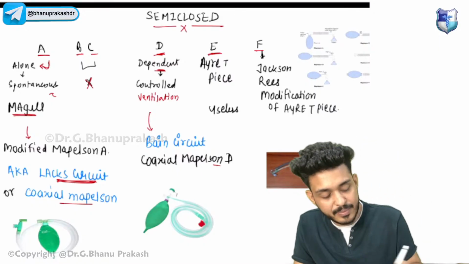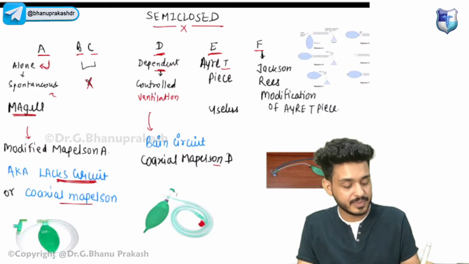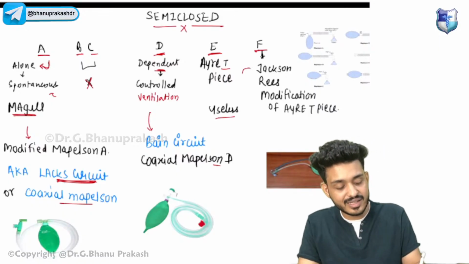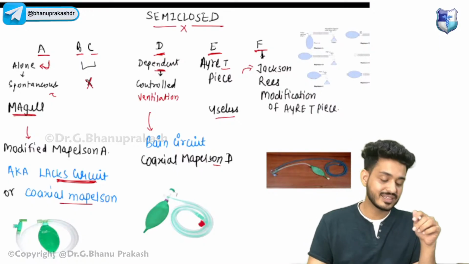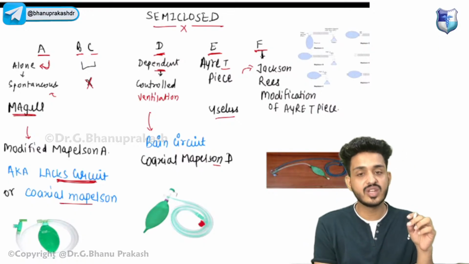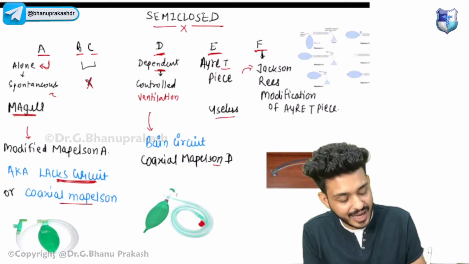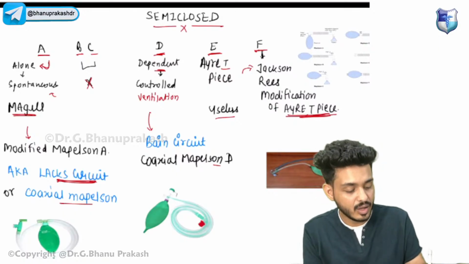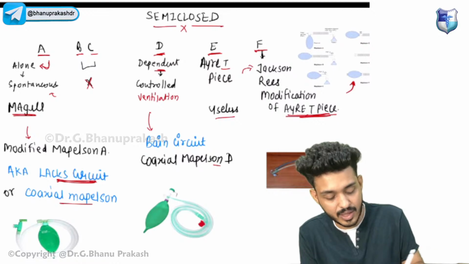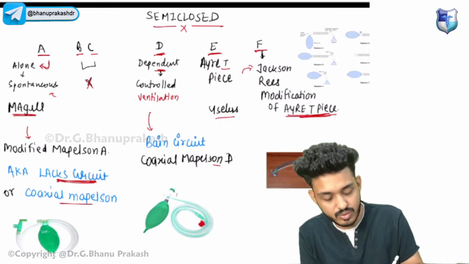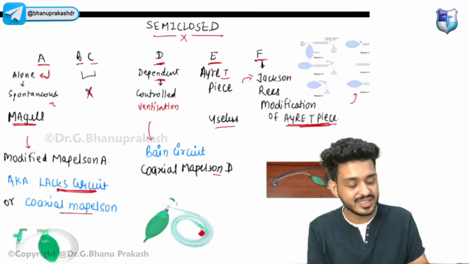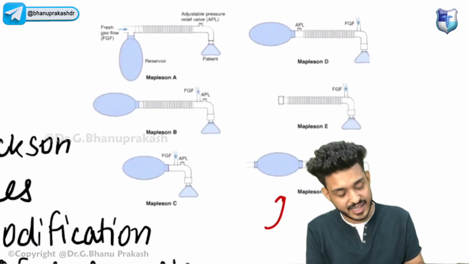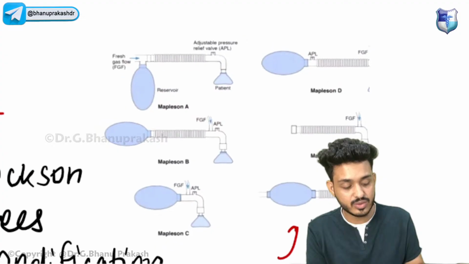Then we have Mapleson E, that is known as Ayre's T-piece. This is a useless circuit. Then someone did a modification, and that is the Jackson-Rees modification of Ayre's T-piece. Jackson-Rees put a balloon over here, and this is known as the Jackson-Rees modification of Ayre's T-piece.